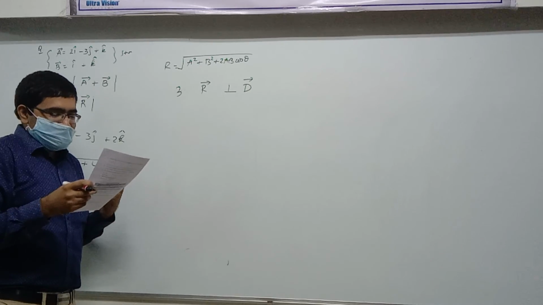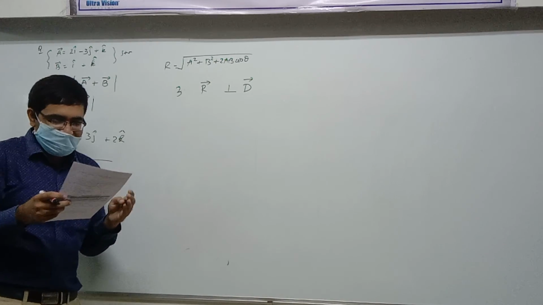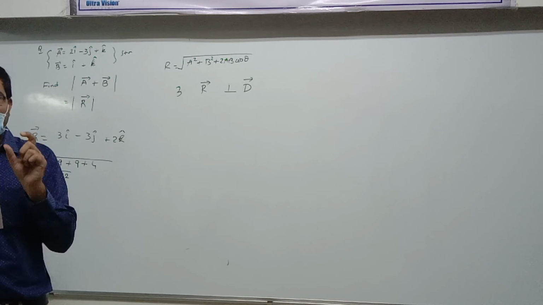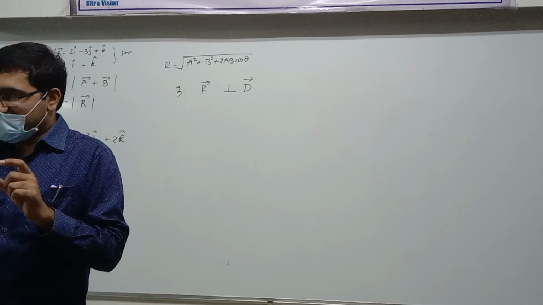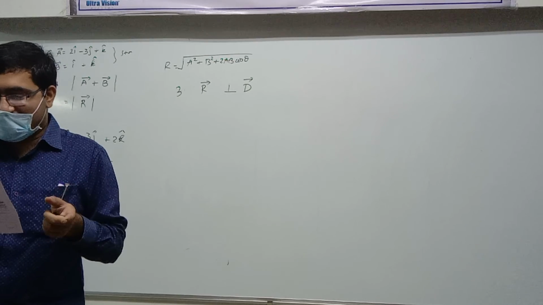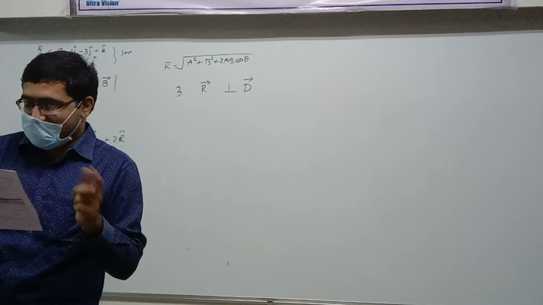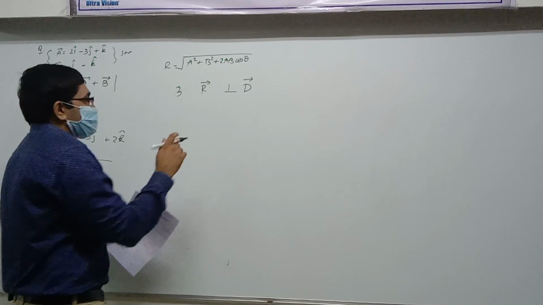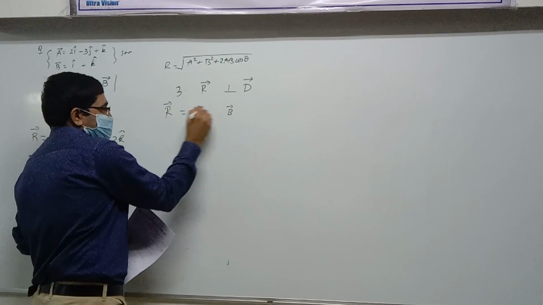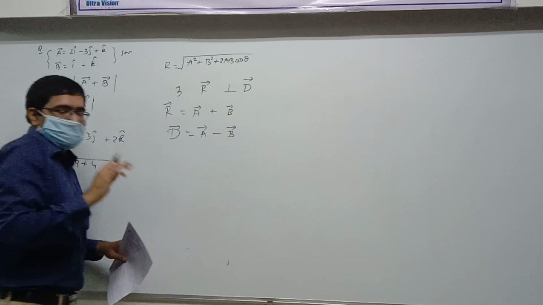Then, which of the following cases is true? The forces are equal to each other. Forces are nothing but vectors. So in that case, the vectors or forces are equal to each other in magnitude, or they are not equal to each other in magnitude, or these cannot be predicted. Suppose those two are A vector and B vector. So R vector is this, and what would be D vector? A vector minus B vector.